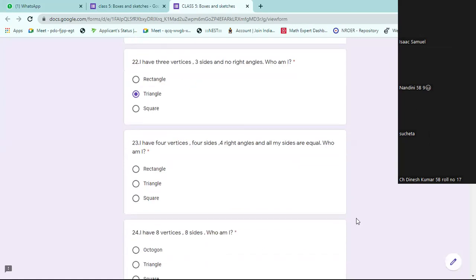4 vertices, 4 sides, 4 right angles. All sides are equal. Square. See, all sides equal is possible in a rhombus also, but 90 degrees is possible only in a square. So that 90 is given, that's why we are going for square. Right angle means 90 degrees, so the answer should be square. Yes, sir.